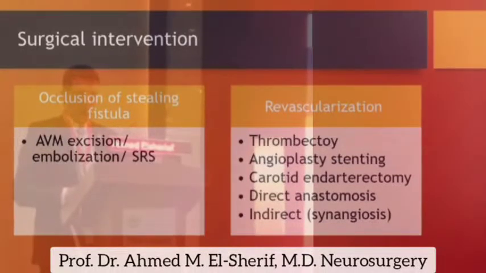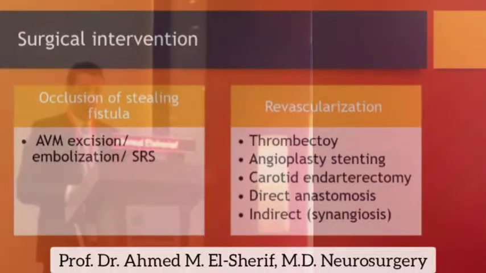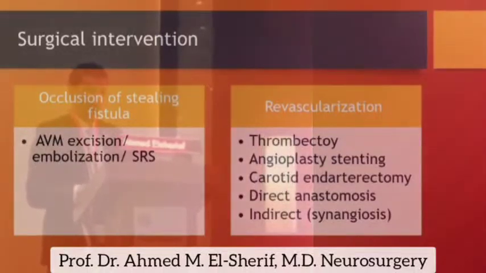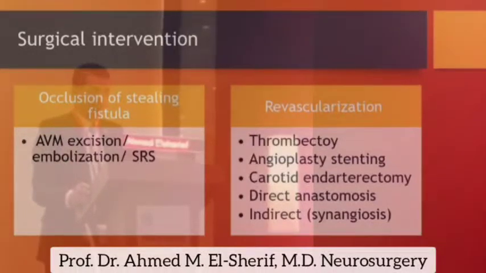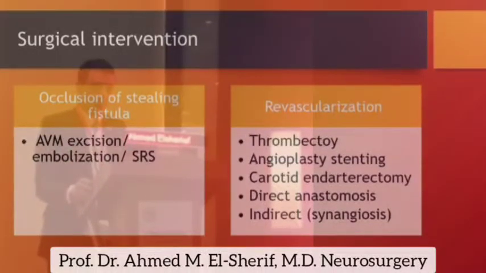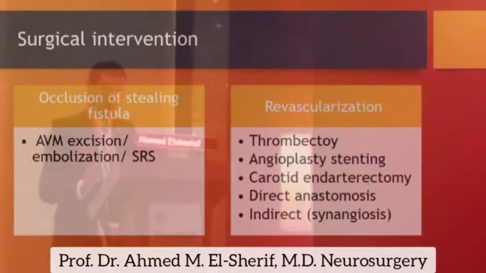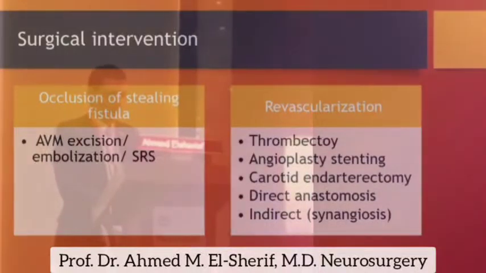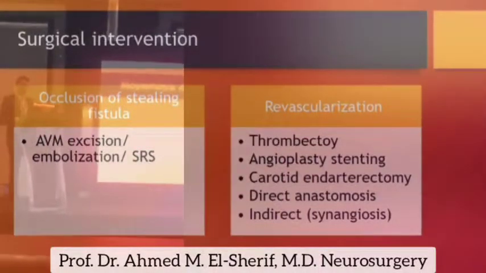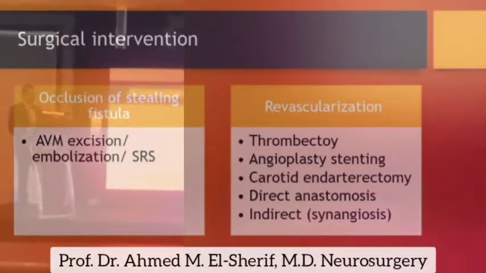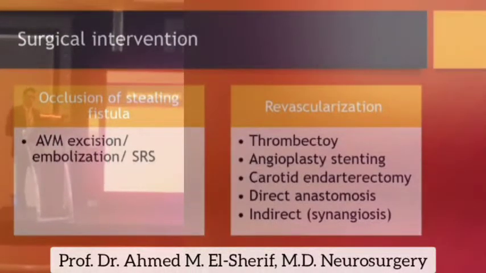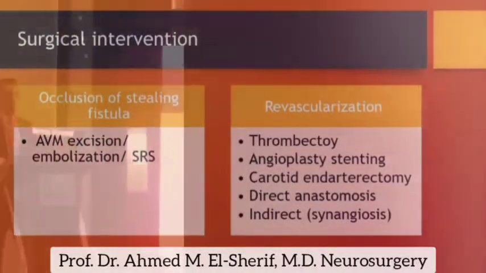This is a method of reperfusion, and reperfusion injury may happen in the area adjacent to the arteriovenous malformation, and this sometimes warrants staged embolization of the AVM to avoid reperfusion injury. So occlusion of the AVM by endovascular methods or surgical excision is a method of reperfusion. And revascularization includes thrombectomy in acute stroke, angioplasty stenting, carotid endarterectomy, direct anastomosis, and indirect synangiosis.